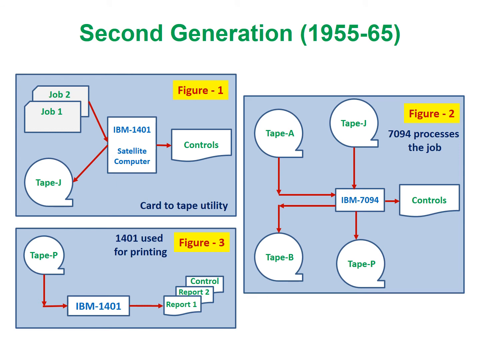In this figure, tape A is the input tape and tape B is the output tape. The reports to be printed were dumped onto tape B, which was carried to the slower 1401 computer again for printing as shown in figure 3. Due to this process, the efficiency increased.